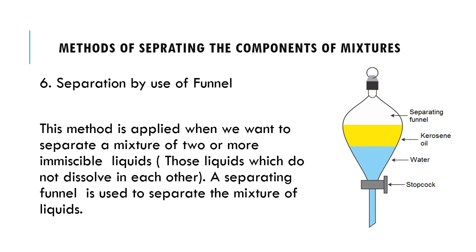And what is the separating funnel? A separating funnel is a glass bulb to the stem of which is fitted a stop cock or stopper. So as soon as you will pour the mixture of, suppose in this diagram I have shown the mixture of kerosene oil and the water. So when you will pour this mixture into this funnel, then both of the liquids, they will settle into different layers and you can easily separate through the stopcock.